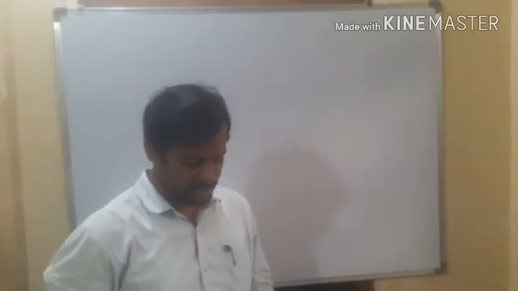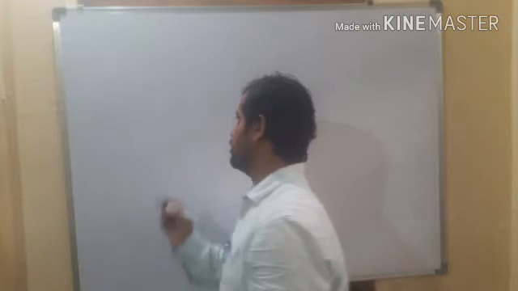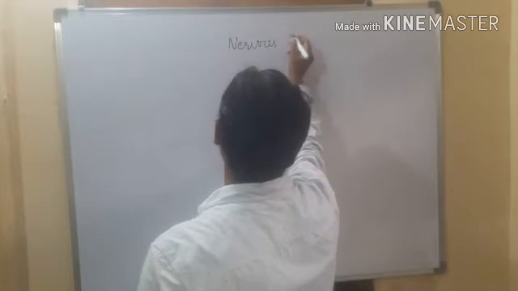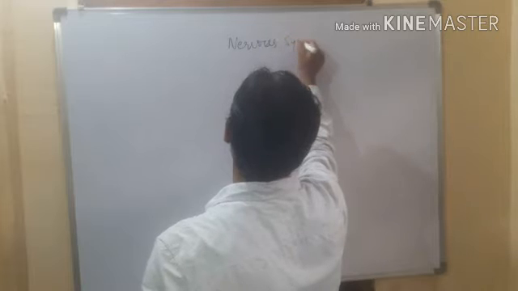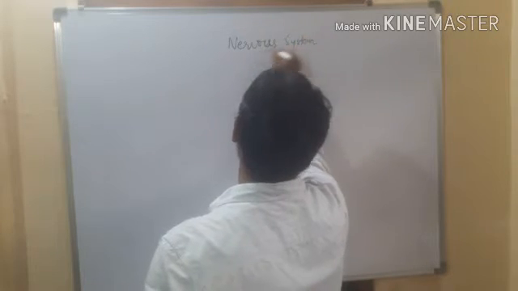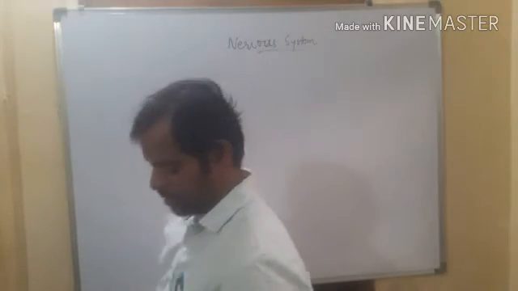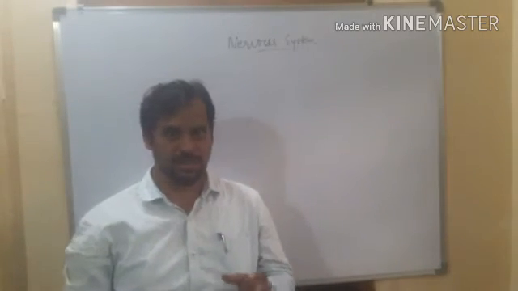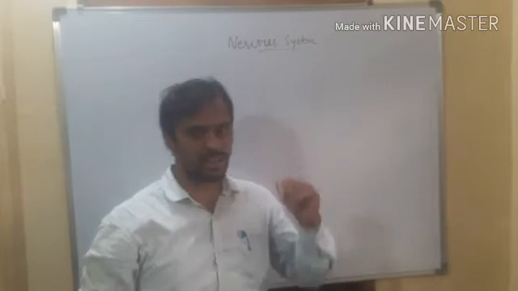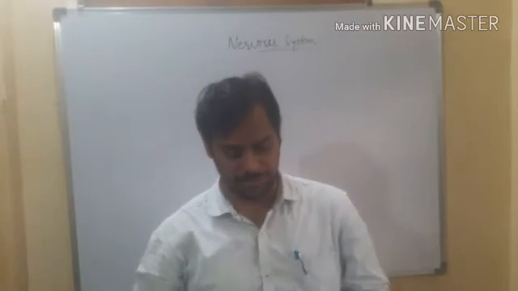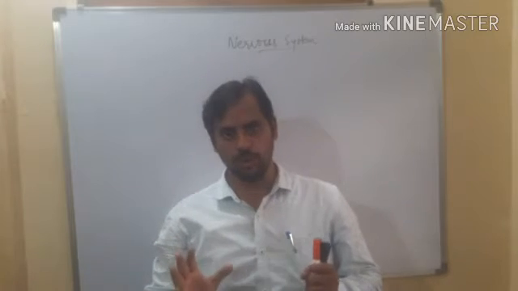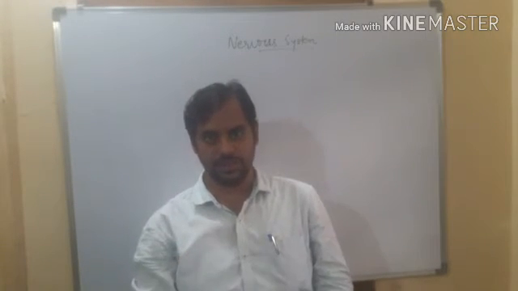Welcome back, children, to the lesson nervous system. As a part of the nervous system, we already discussed the organs present in it. Brain, spinal cord, and neurons are the major organs of the nervous system. In the last class, we learned how it performs its duty.